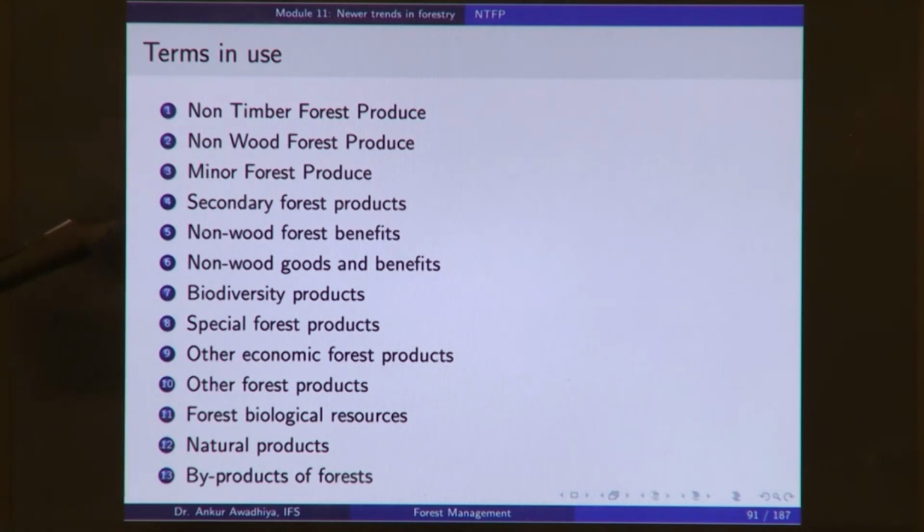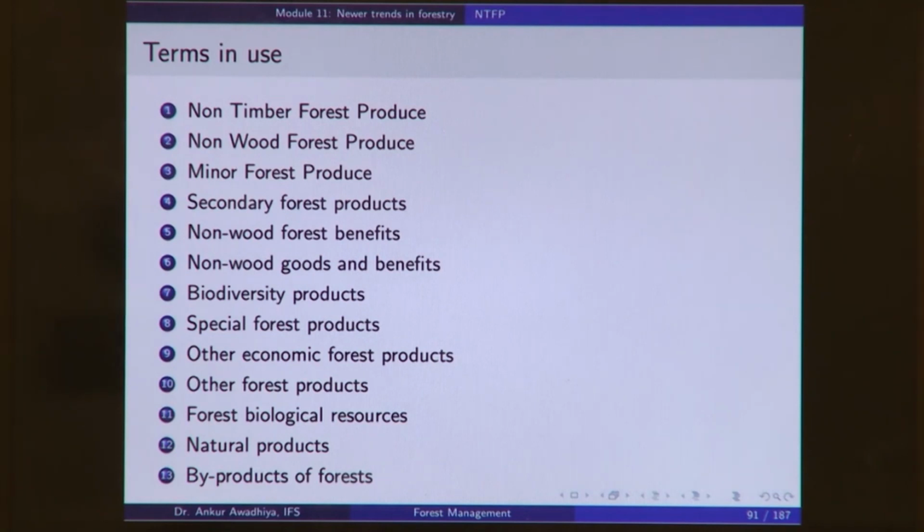We also hear the term non-wood forest benefits. In place of product, at times we call them benefits, because benefits will include not only the products, but also the non-products such as biodiversity. Biodiversity plays a role in stabilizing the ecosystem, so that is a benefit that you are getting out of the forest. The NTFPs are also included in the non-wood forest benefits, but non-wood forest benefit is not a subpart of the non-timber forest produce. There is also another term, non-wood goods and benefits, or biodiversity products.